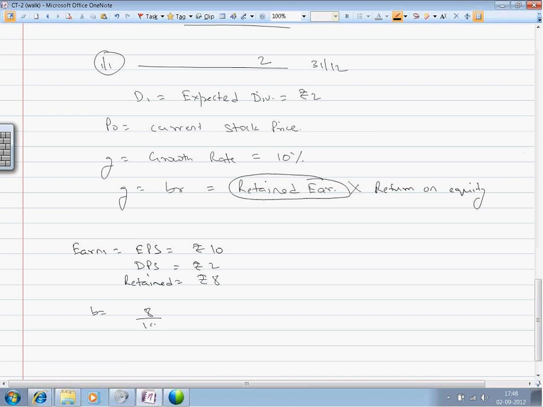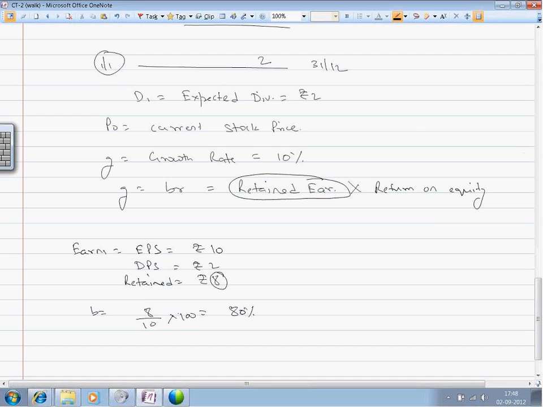So b will be 8 divided by 10 into 100, which is equal to 80%. 80% of the earnings was retained by the organization and the rest was distributed as dividend.